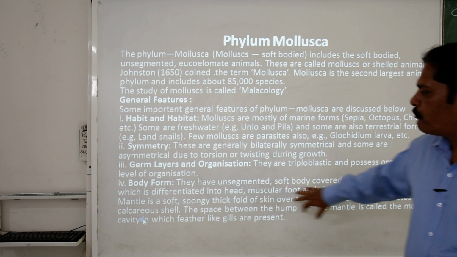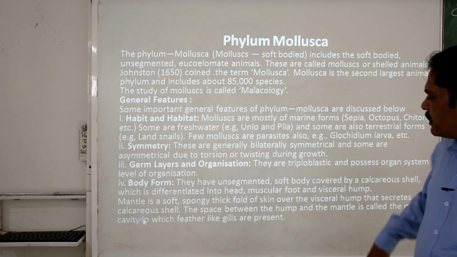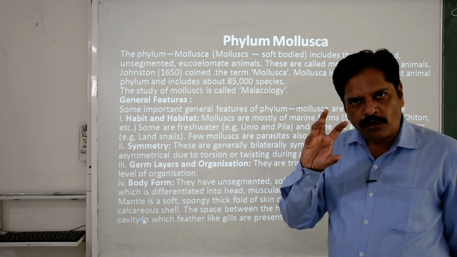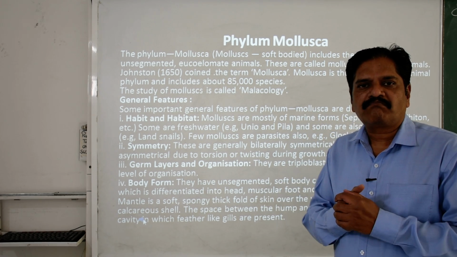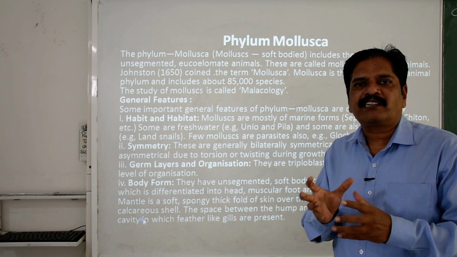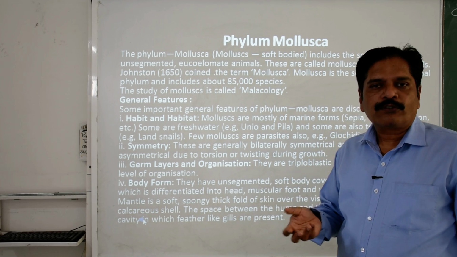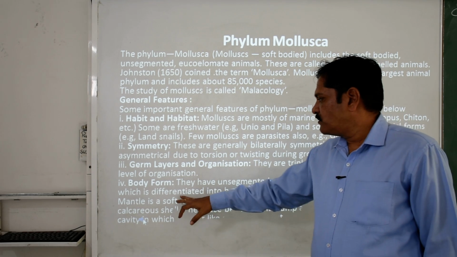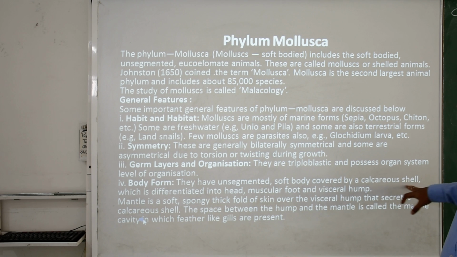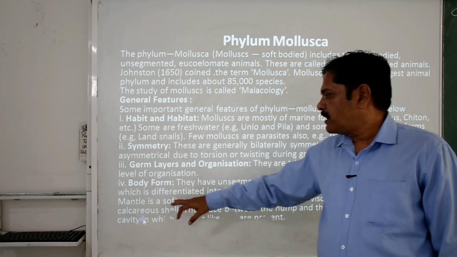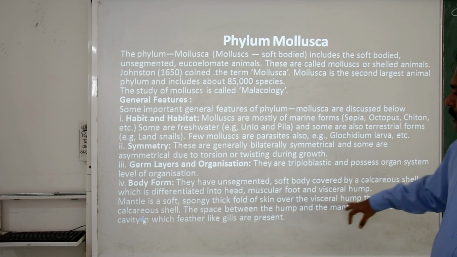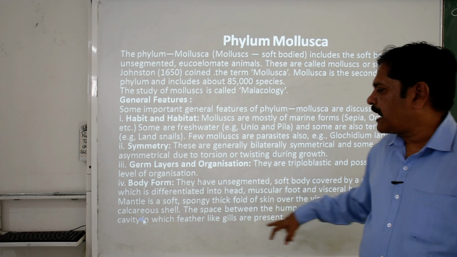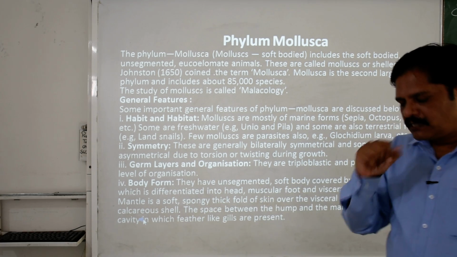When we talk about the body form, they are basically unsegmented, soft-bodied, covered by a calcareous shell. You saw the shell of Pila, the shank or conch. You also saw the bivalvia, the Unio. These are differentiated into head, muscular foot, and the visceral hump. The mantle is a soft, spongy, thick fold of skin over the visceral hump that secretes the calcareous shell. This is the special feature.